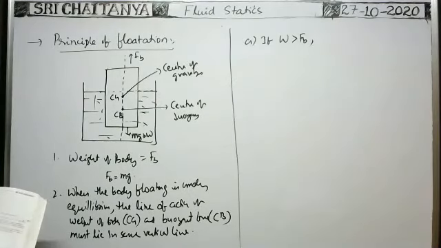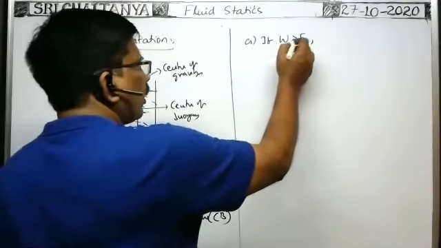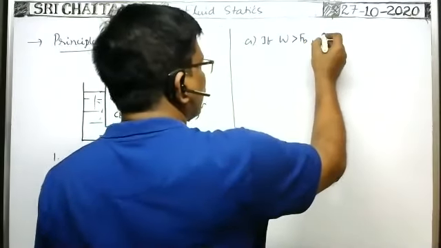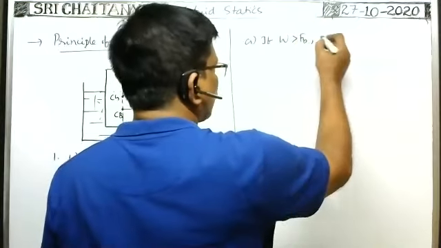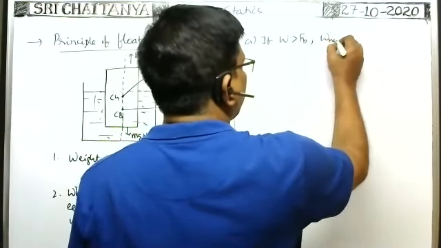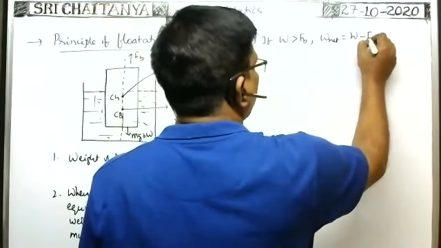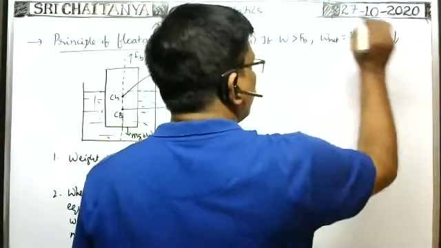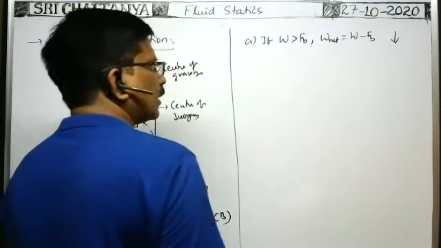in this case the net force acts on the body in the downward direction. The net weight of the body is in the downward direction only. Net weight is called the apparent weight of the body. Net weight of the body is equal to W minus F_B, and that is in the downward direction only.